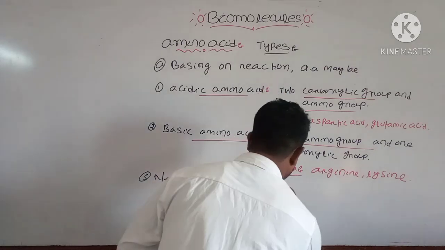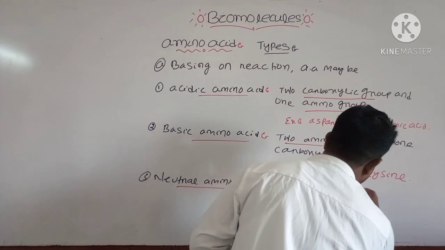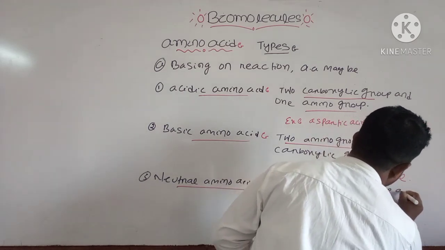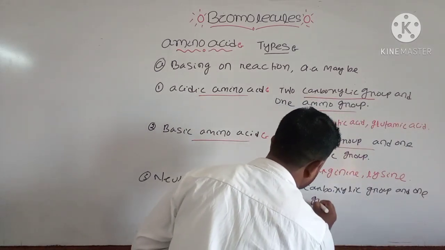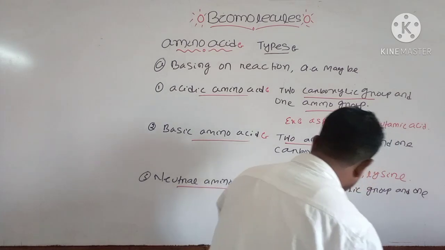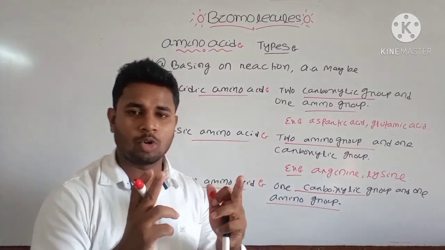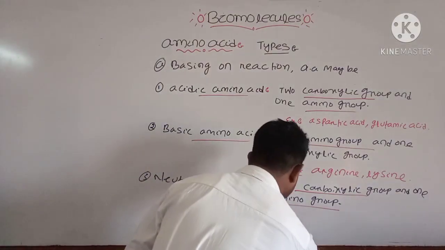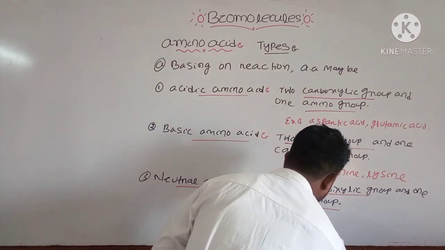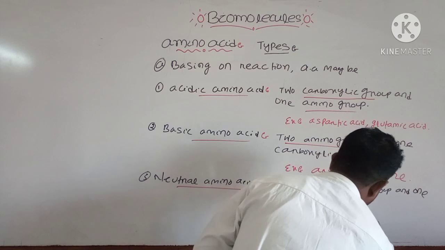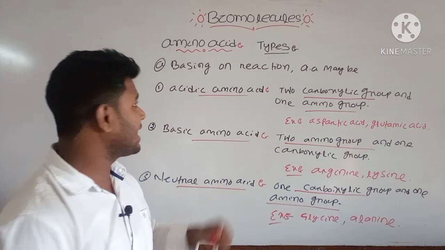And you can see that here there is one carboxylic group and one amino group. That is, their acidic property and basic property are balanced due to the presence of one carboxylic group and one amino group. Examples of neutral amino acids are glycine and alanine.